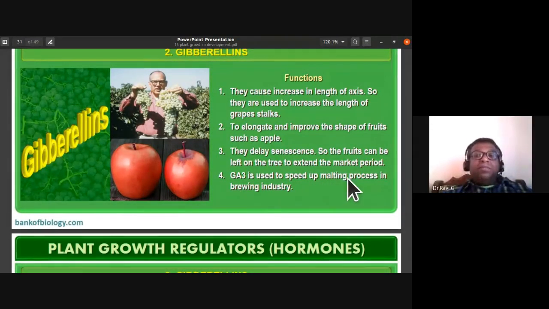GA3 is used to speed up the malting process in the brewing industry. Malt, especially in the preparation of beer, the beverage industries, they use this malting process. So GA3 can speed up the malting process in the brewing industry. They are used for making whiskeys and beer. That process of speeding up malting can be done by gibberellins.